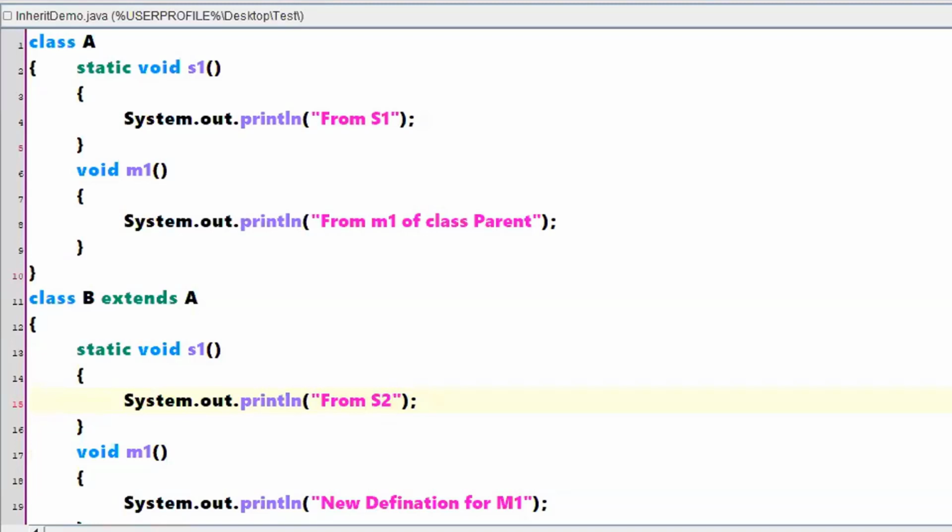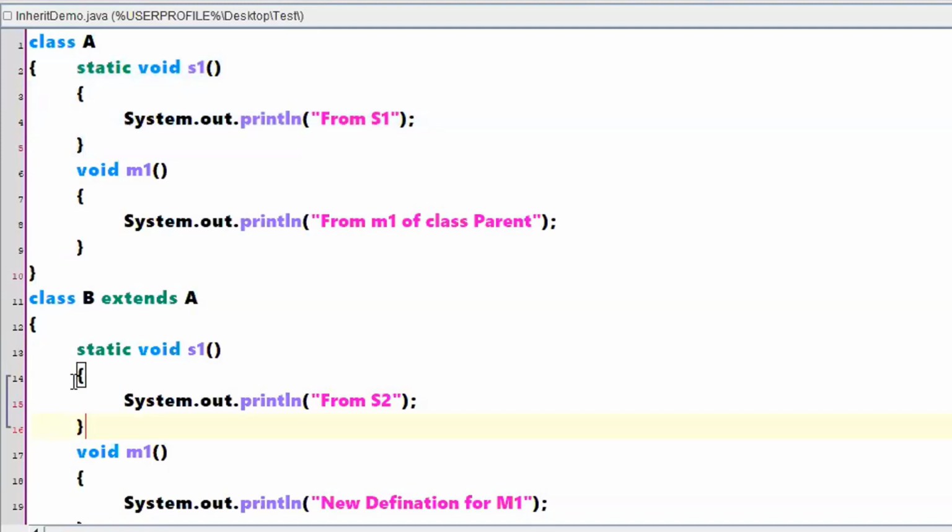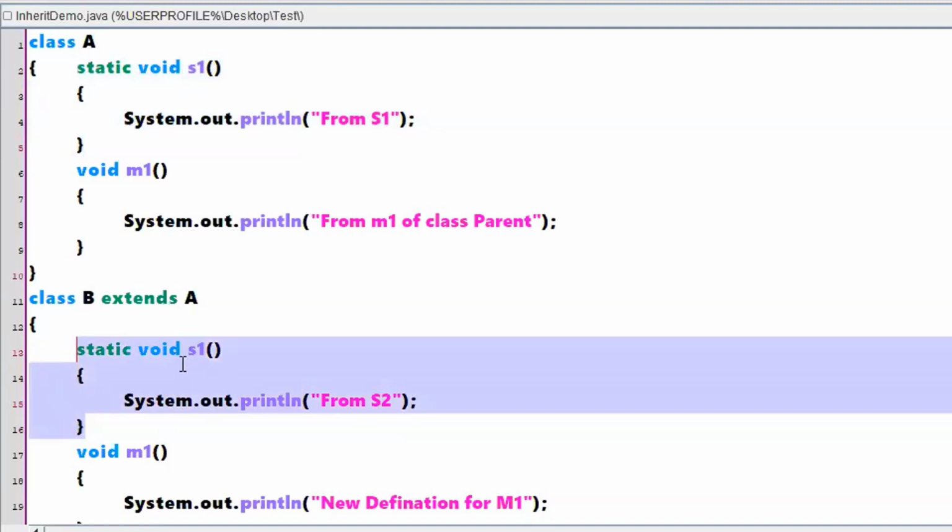That means they are class level methods, right? When I say class level methods, this particular static void S1 will always be associated with A, and this particular static method will always be associated with B only.